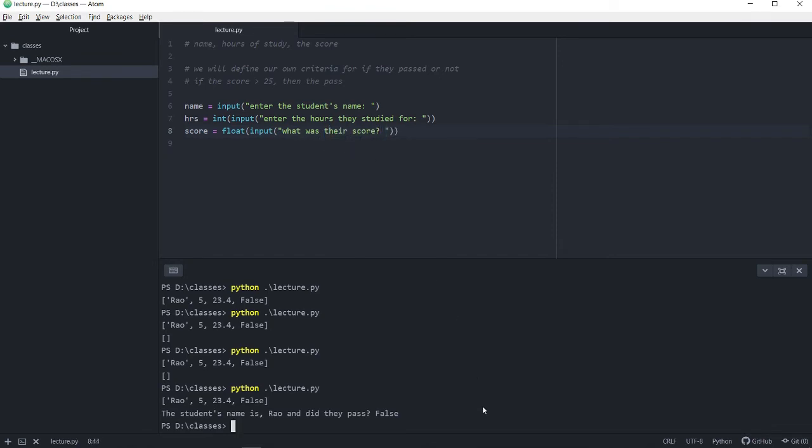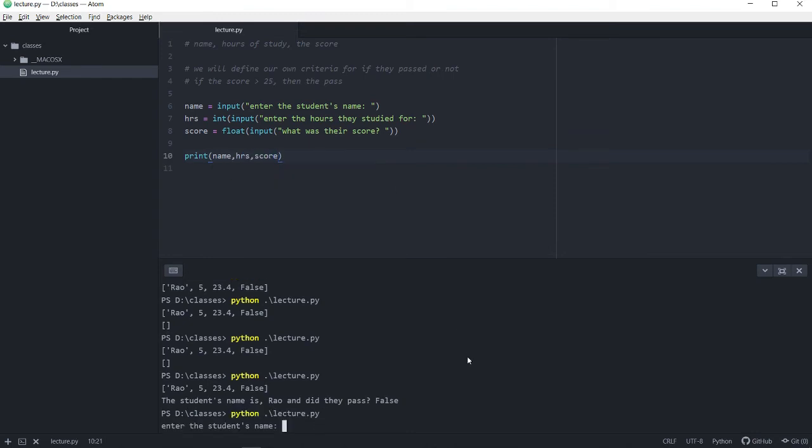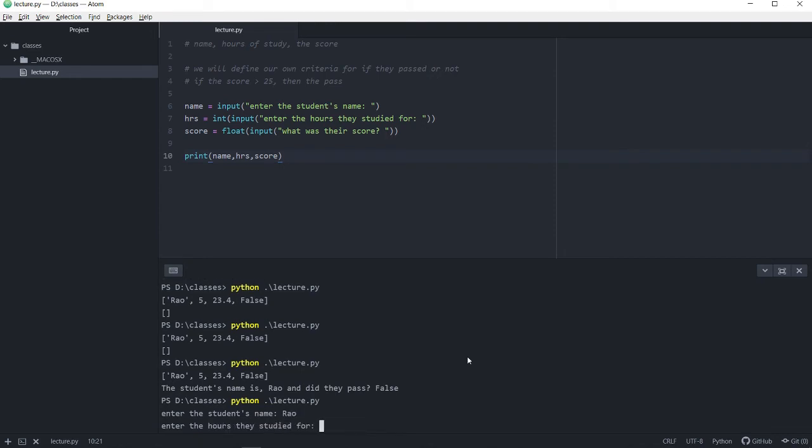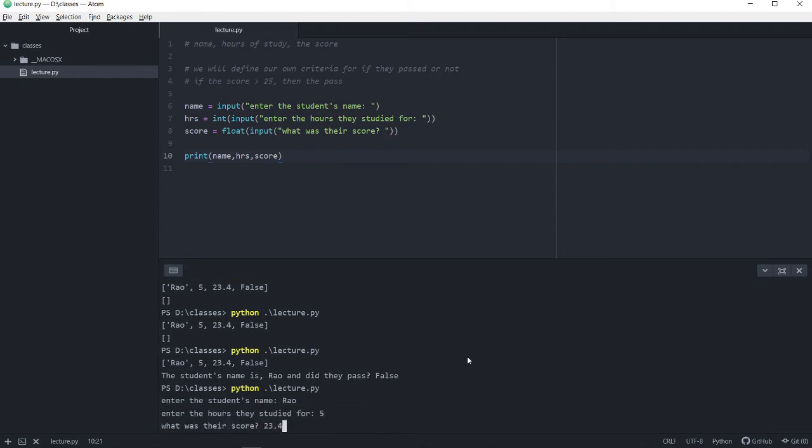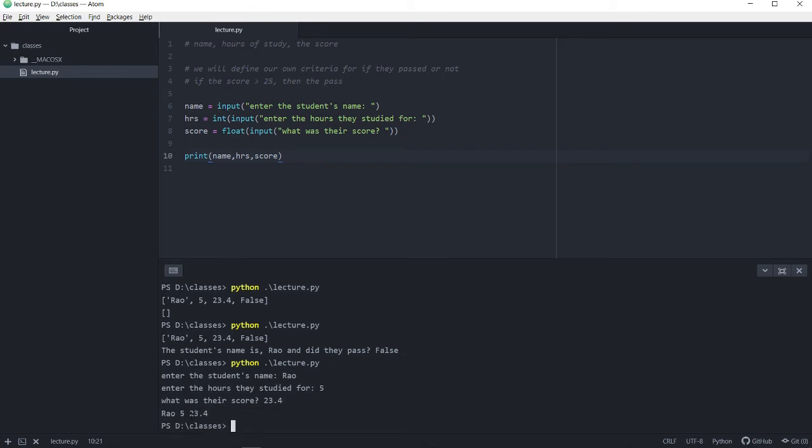Okay, and let's run this code. And what I'll do for now, just to test things out, is print the name, the hours, and the score. Okay, enter the student's name. It's Rao. The hours studied was 5, and their score is 23.4, and you get that printed out.